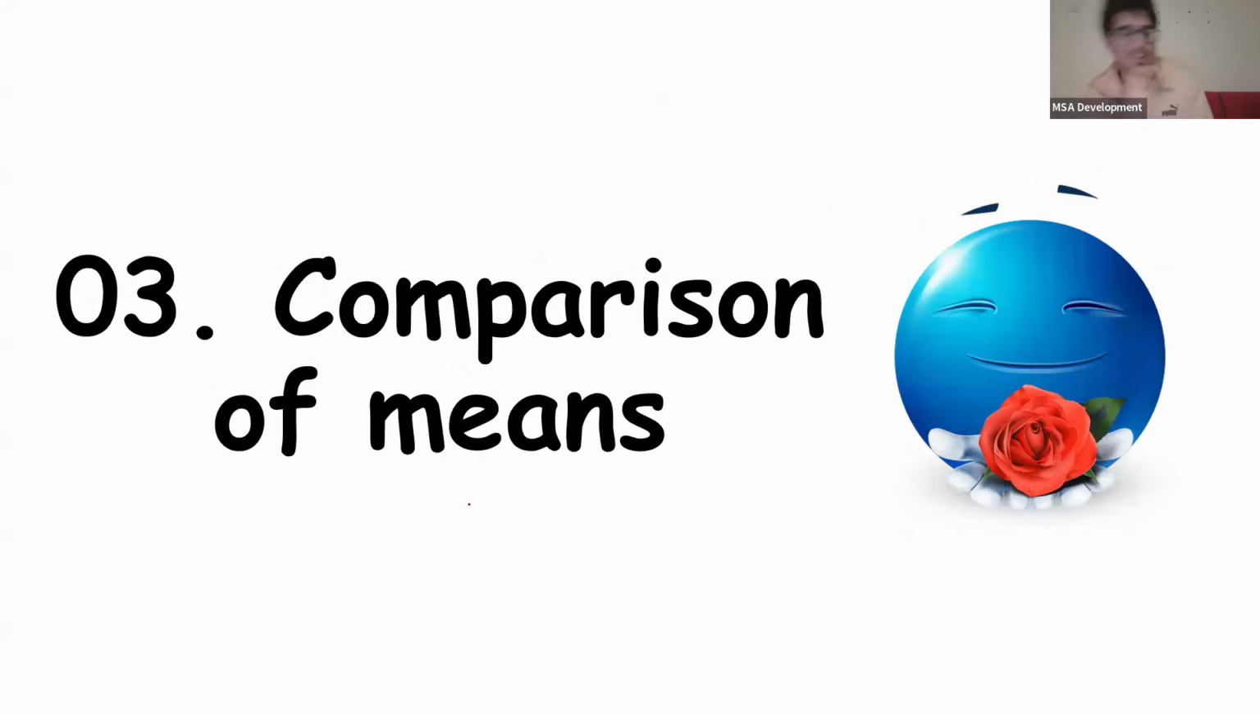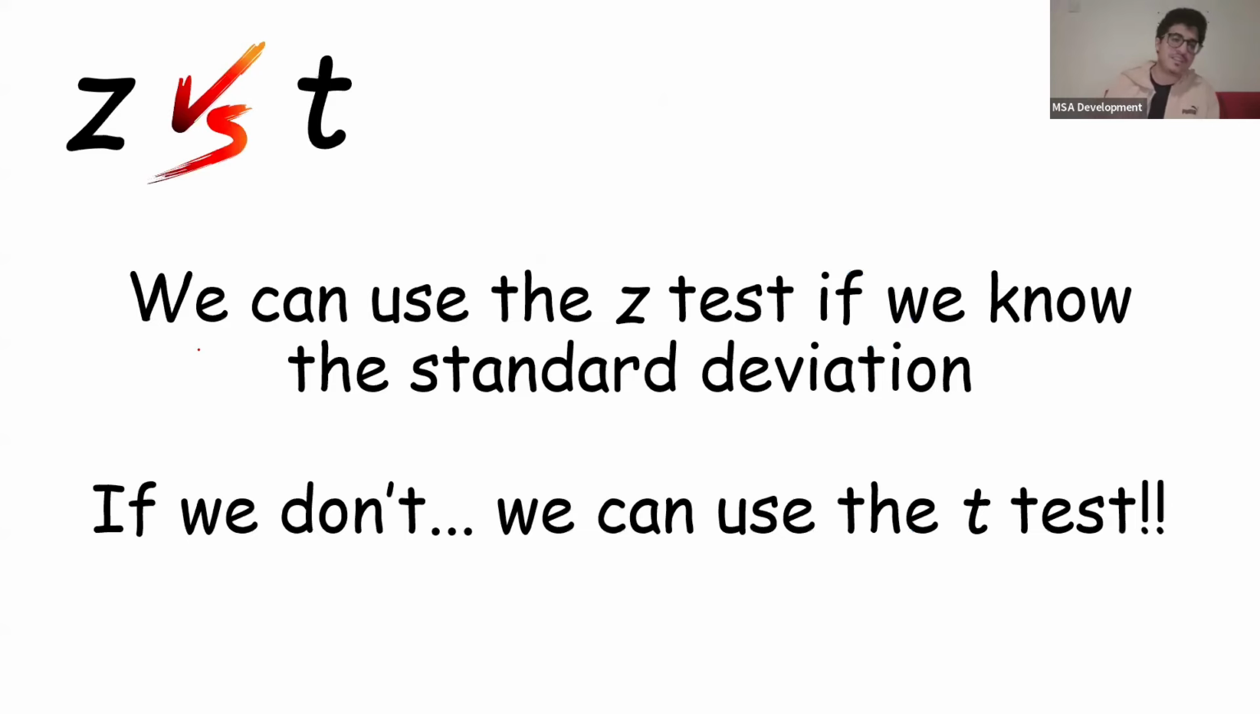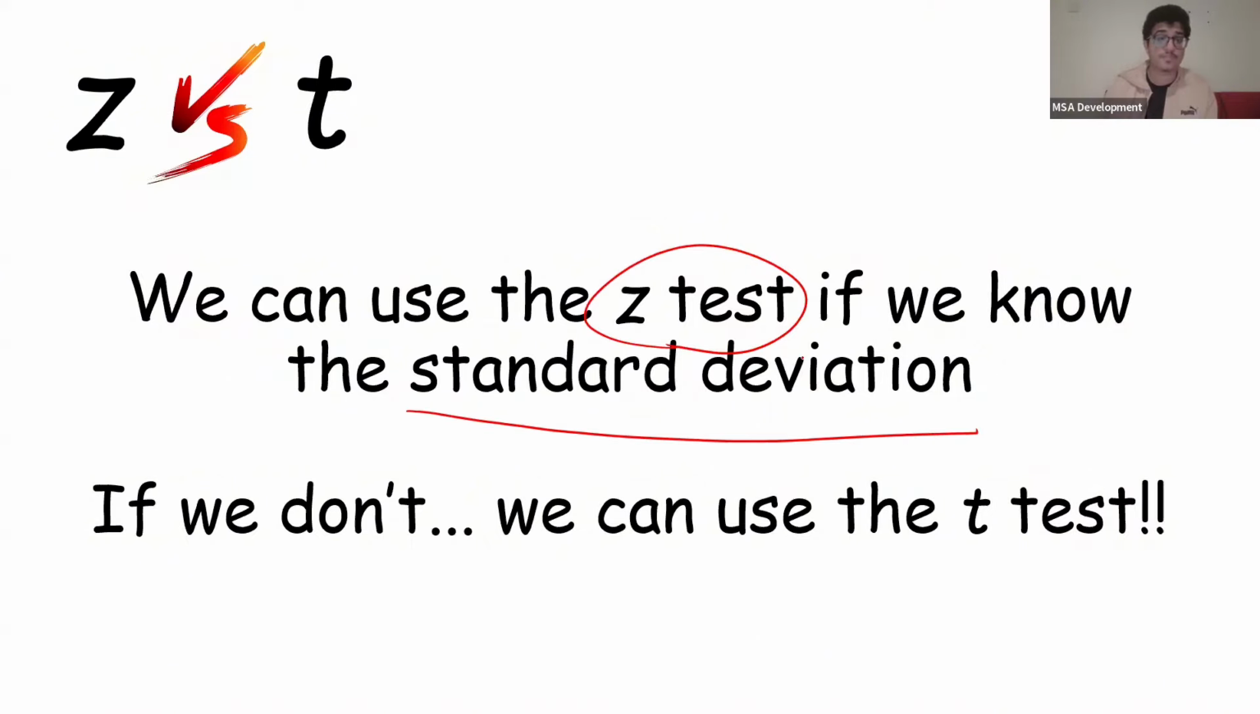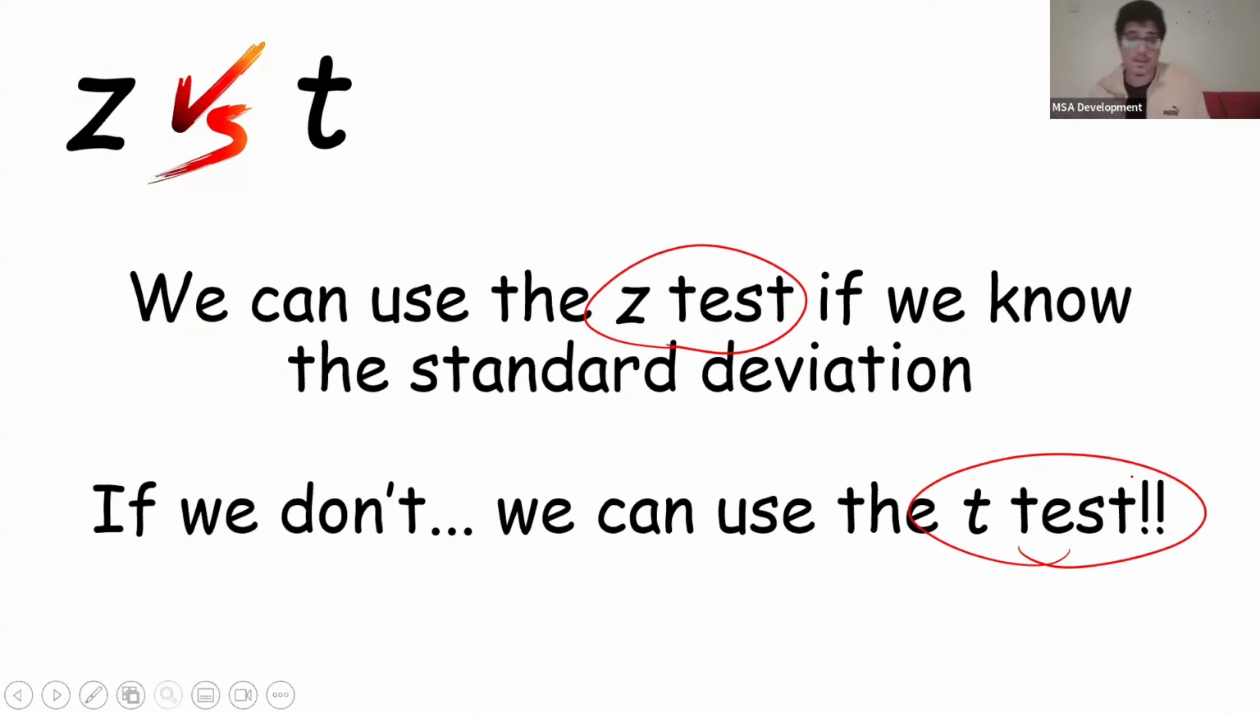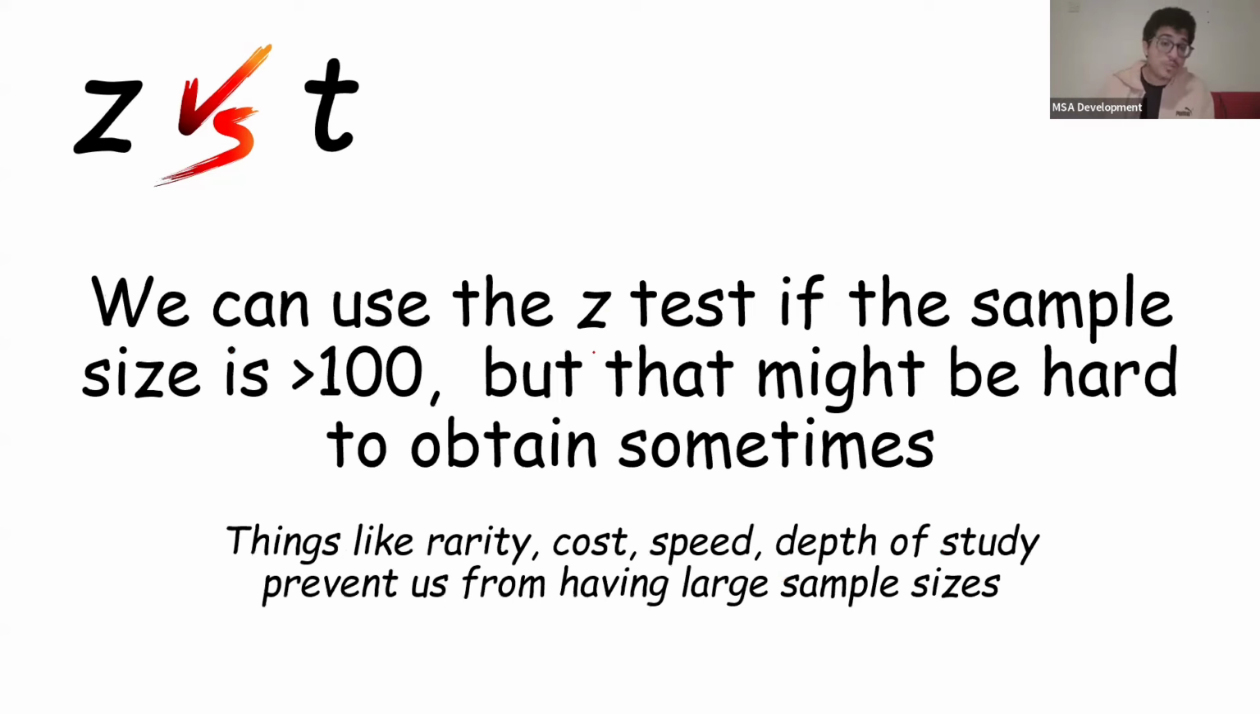Comparisons of means. We have two tests: the z-test and the t-test. If you remember from previous lectures, we use the z-test if we know the standard deviation. If we don't, we use the t-test. Simple. There is a caveat: we can use the z-test if the sample size is more than 100, because at that point we have enough of a sample size that it doesn't make a difference. But sometimes it might be hard for us to obtain a sample size that large.